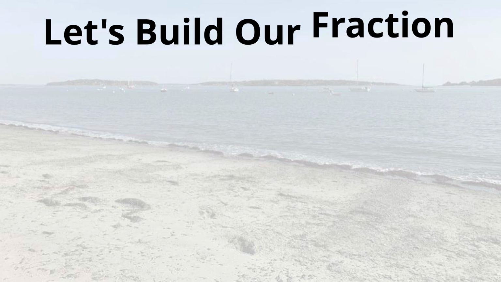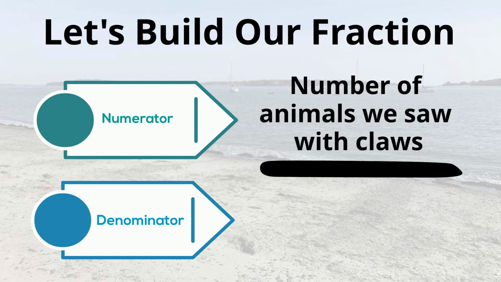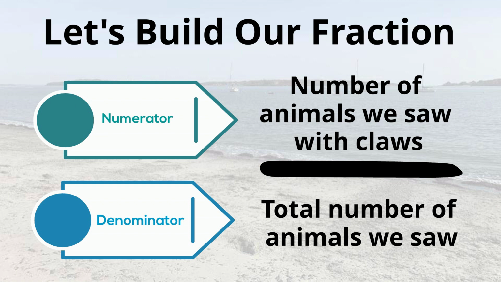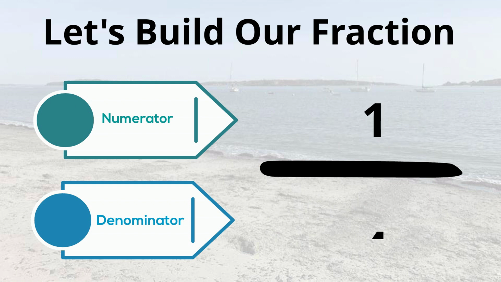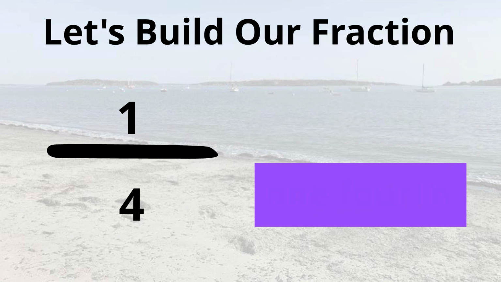Let's build our fraction. Numerator, number of animals we saw with claws. Denominator, total number of animals we saw. Numerator is 1. Denominator is 4. 1 over 4. Our fraction can be written as 1/4.